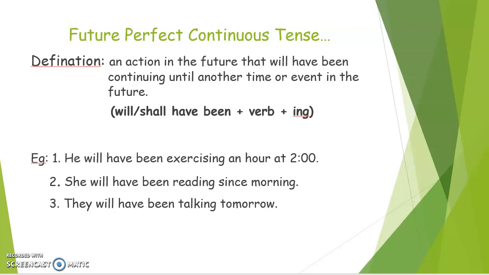Let's see example. He will have been exercising an hour at 2 o'clock. Means what? One is a perfect action, another is a continuous action. Simple. She will have been reading since morning. Again, one is perfect, another is continuous. They will have been talking tomorrow. Again, one is perfect, other is continuous. Simply it means future perfect continuous tense.